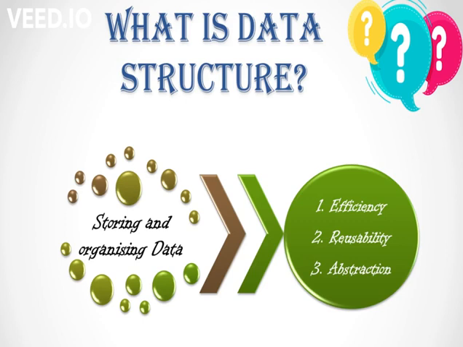Let's say I have some data, and from that data I'm going to search a particular record. So from a sequence or group of data, I'm going to search only a particular record. In such a case, if I organize this data in an array, the searching will happen sequentially, element by element. If the element is present at first, it is going to provide better efficiency. If not, it won't provide better efficiency. So this is what efficiency means.